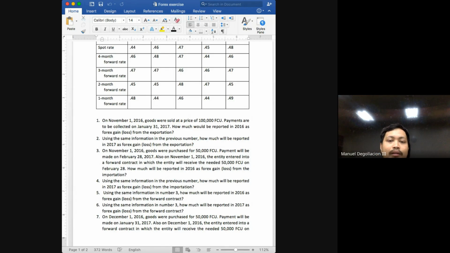But that is not a problem because our focus is not on earning gain from foreign transactions. Our focus is on earning profit from the importation and exportation transactions. Okay? So by entering into a forward contract, you are guaranteed to get the needed foreign currencies at a fixed price. So you will not be affected anymore by the fluctuation in the exchange rates.